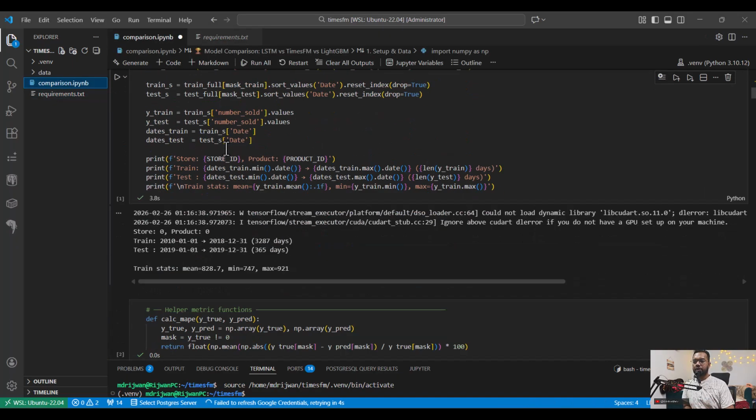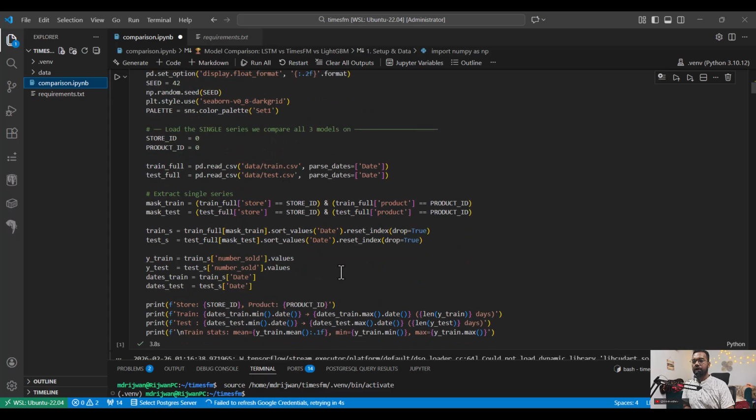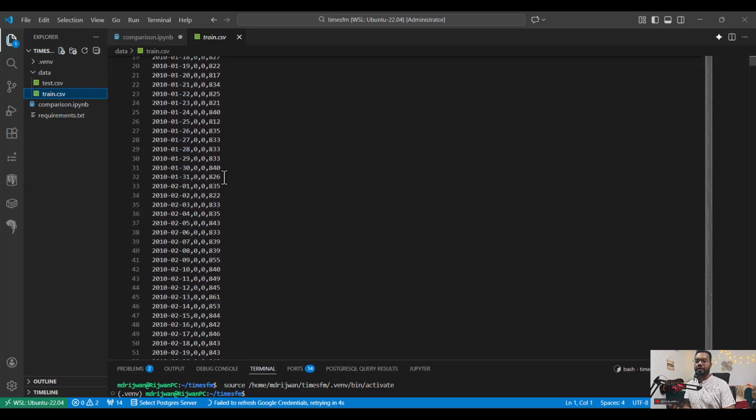Now let's go back to our notebook, and you can see that I have read the data. The data is at a very simple level, where we have train data and test data. This is data of the last 10 years, from 2010 to 2019, including 10 years of data, and from 2019 onward it is going to predict.